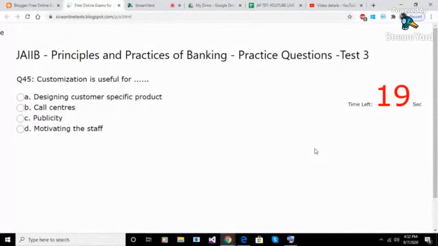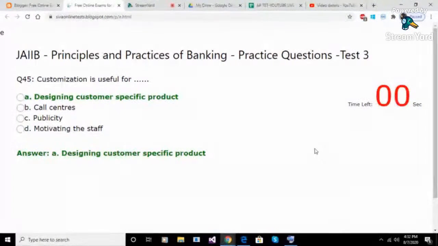Question 45. Customization is useful for. Option A. Designing customer specific product. Option B. Call centers. Option C. Publicity. Option D. Motivating the staff. Answer A. Designing customer specific product.